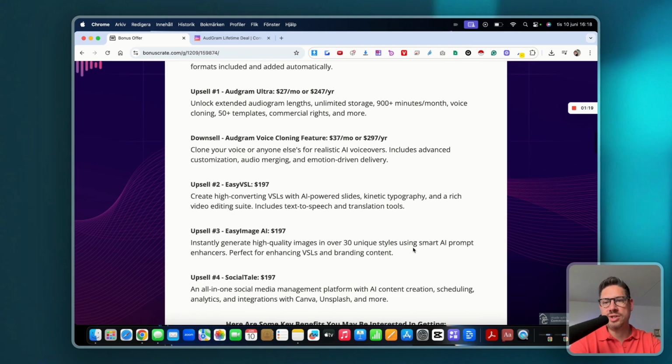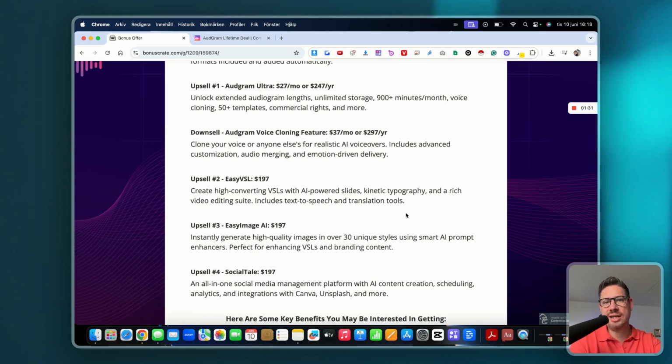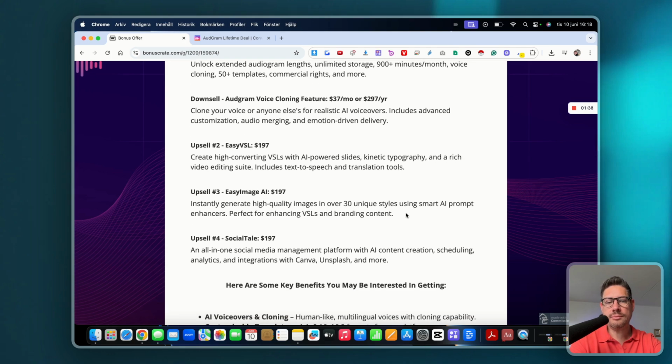Upsell number one is Audgram Ultra, $27 per month or $247 per year. You're going to be able to unlock extended audiogram lengths, unlimited storage, 900 plus minutes per month, voice cloning, 50 plus templates, commercial rights, and more. Then we have the downsell, the Audgram voice cloning feature, $37 per month or $297 per year. You're going to be able to clone your voice or anyone else's for realistic AI voiceovers.